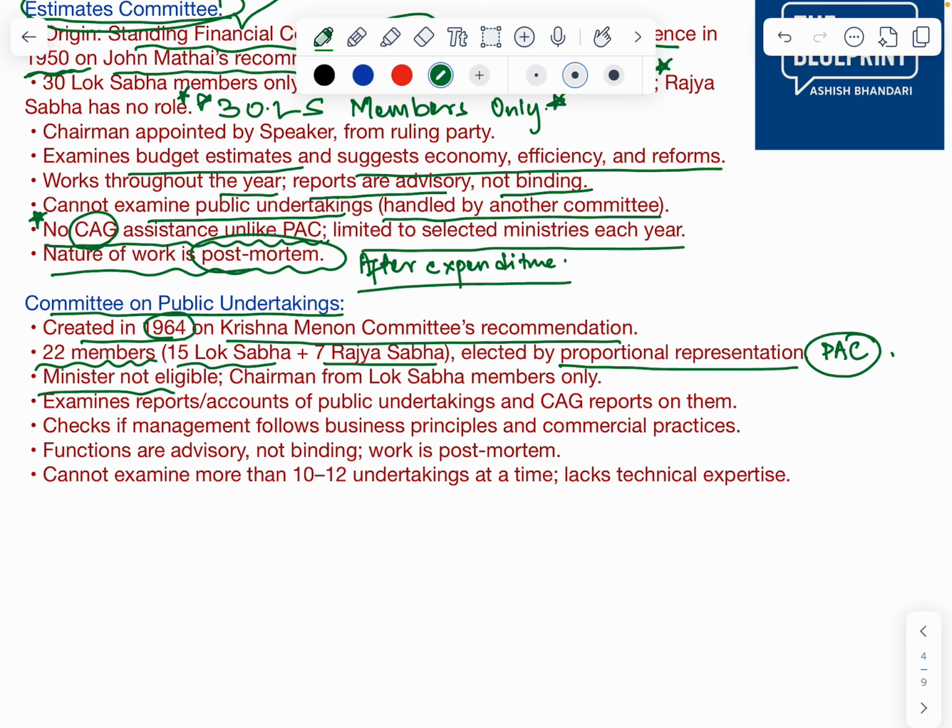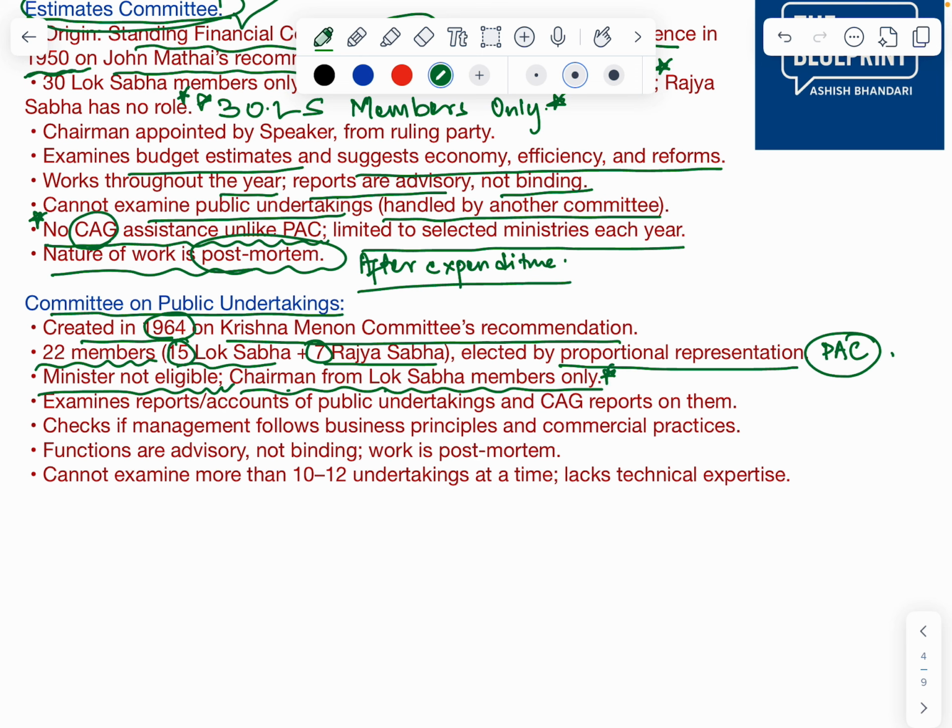Ministers not eligible. Very important. In any of the committees, ministers are not eligible. Mostly parliamentary committees do not have ministers as members. Chairman from Lok Sabha members only. Though there are 15 from Lok Sabha and 7 from Rajya Sabha, the chairman should be from Lok Sabha only. This is a striking feature here. So you have to star it, mark it.